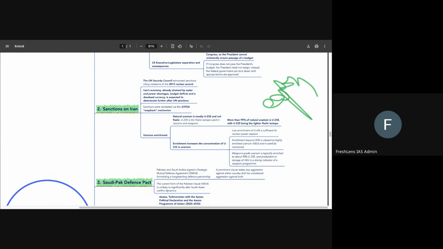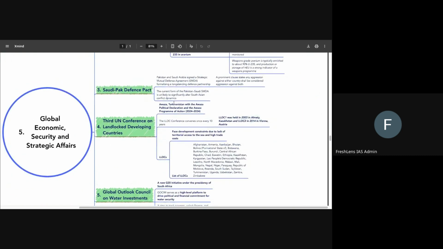Okay, but weapons grade uranium is arrived when 90% enriched U-235 is created. Okay, highly enriched uranium is anything beyond 20% of uranium enrichment. Okay, so this is what we have to be clear about with regards to Iran sanctions.